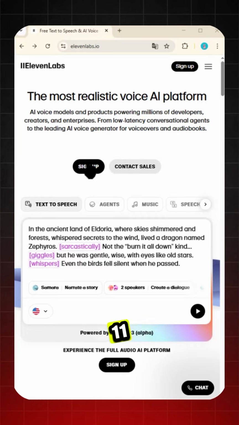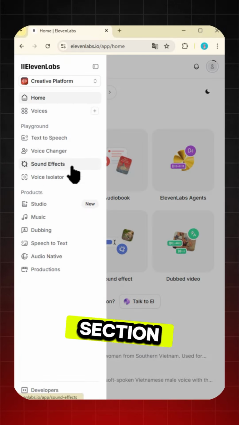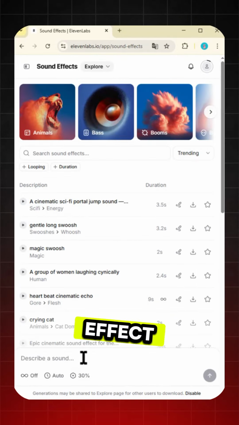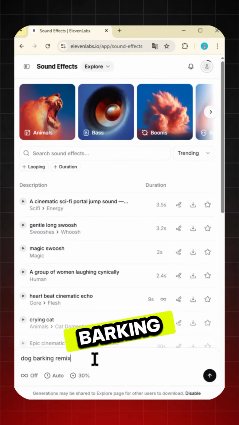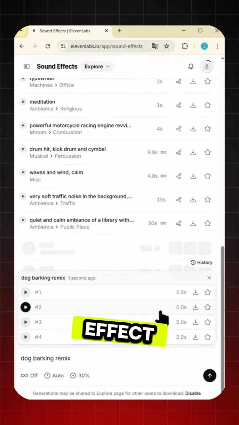First, visit ElevenLabs and sign up for an account. Next, click on the sound effects section and enter the description for the sound effect you want. I'll enter Barking Dog Remix. Just hit generate, and in seconds, AI will give you 4 different sound effect versions.